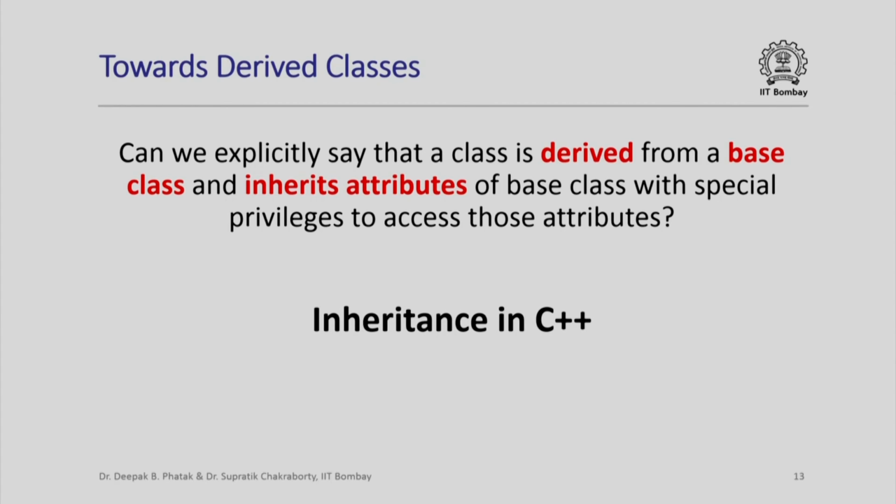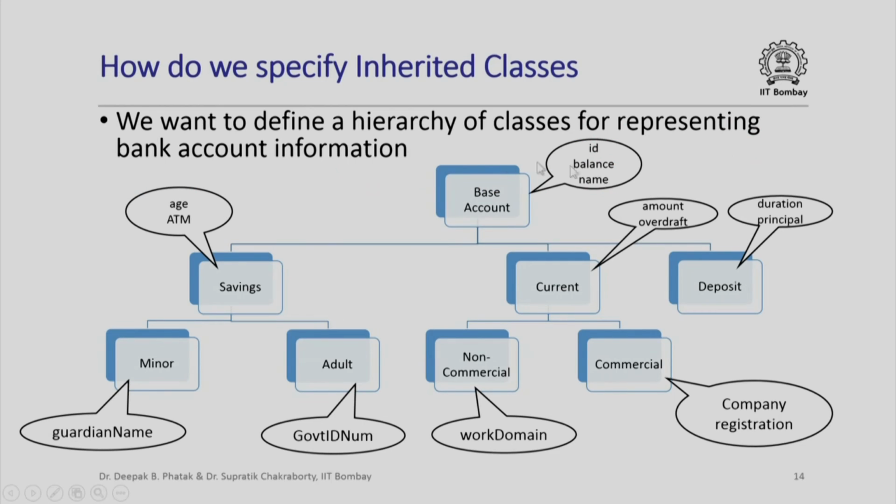And this is what inheritance in C++ allows you to do. It allows you to define derived classes which are derived from base classes, and these derived classes inherit all the attributes of the base classes and they have special privileges to access those attributes. So, in our example, recall that we had this hierarchy of bank account information.